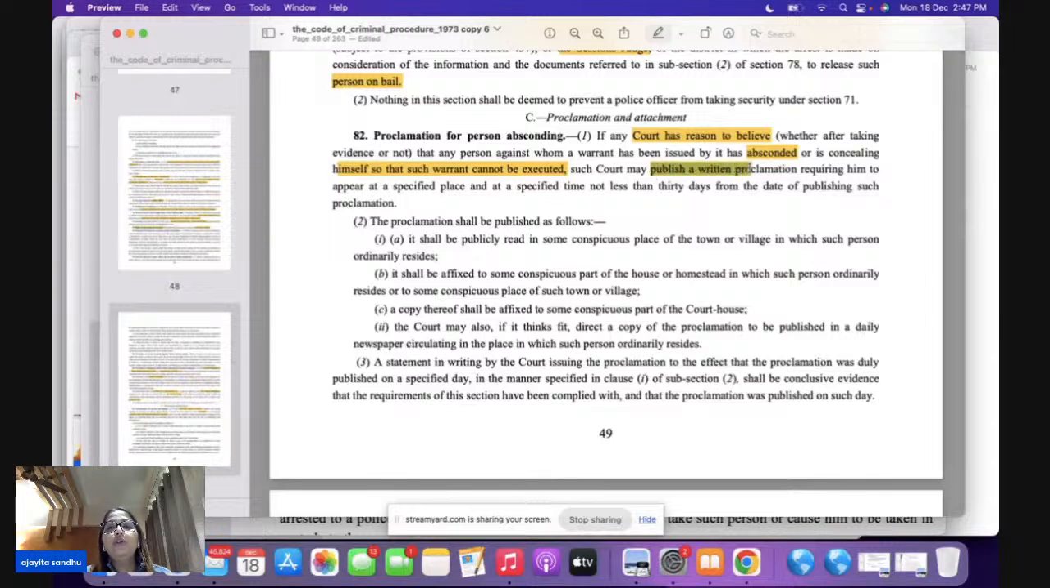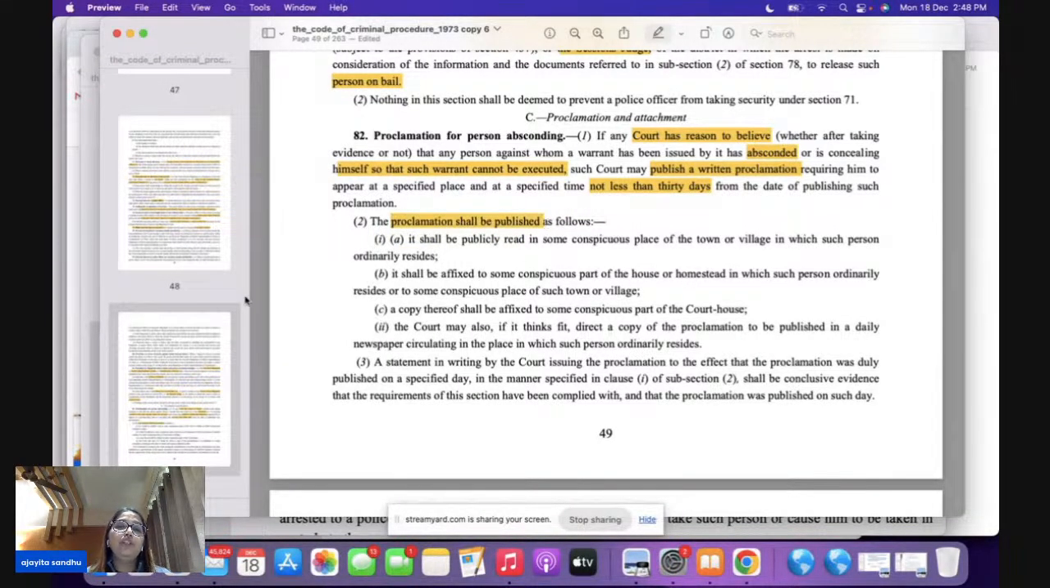The court is going to publish a written proclamation. Written proclamation for a time period here of not less than 30 days. This is very important. Please remember, it is not relevant here whether the evidence was taken or not. That is not important. What is important here? That a warrant of arrest was issued, and this person is absconding or concealing himself. Prelims question. Now comes the most important part of this particular section.